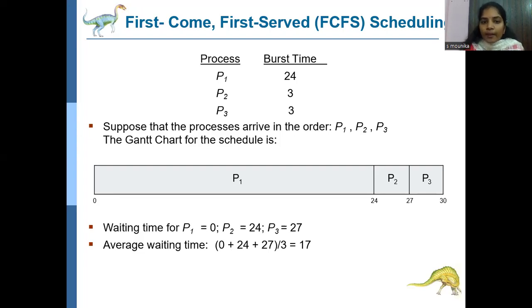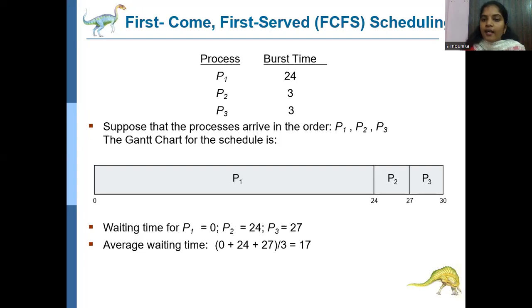Then P3 is placed in the Gantt chart after P2. So P2 ends at 27 and P3 at 30. This is the overall execution time of the three processes through first come first serve. Using the first come first serve scheduling algorithm, I have placed the P1, P2, P3 processes in the Gantt chart.